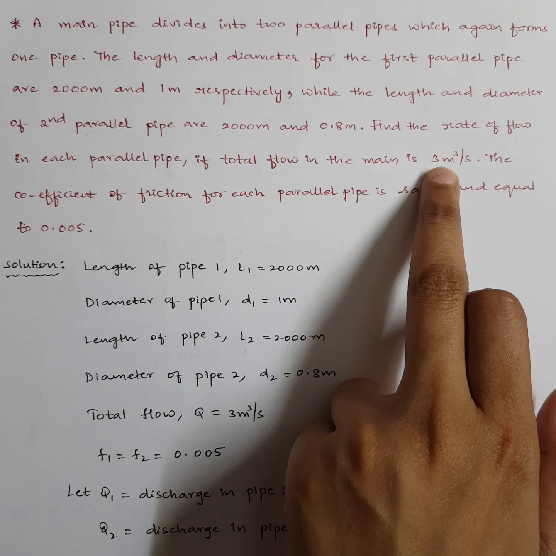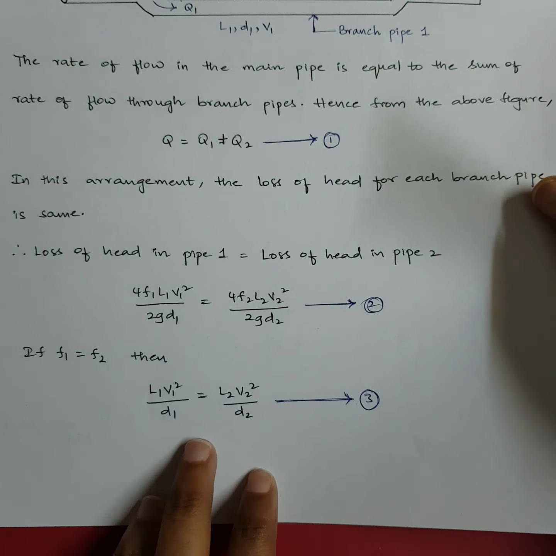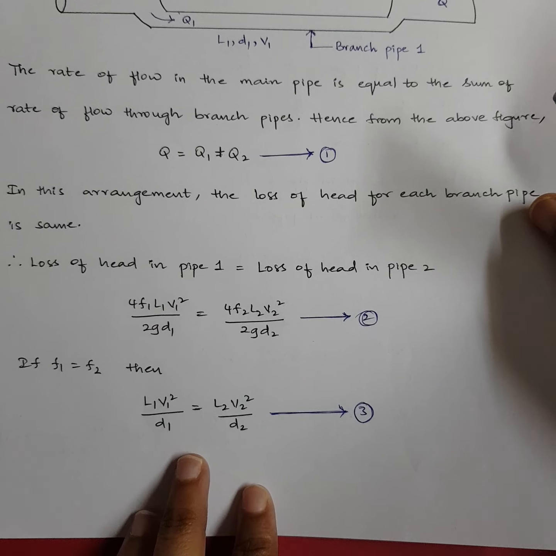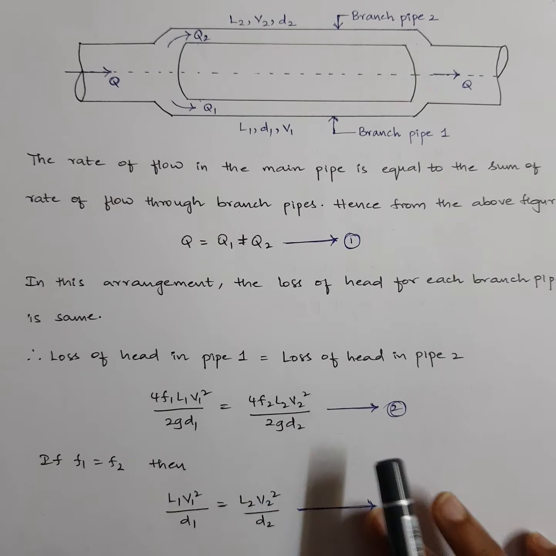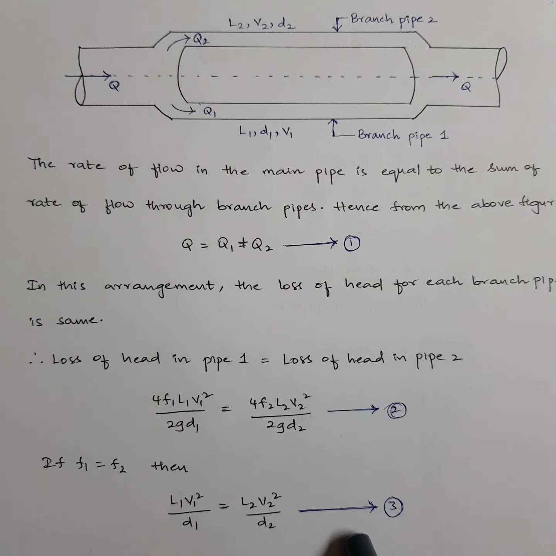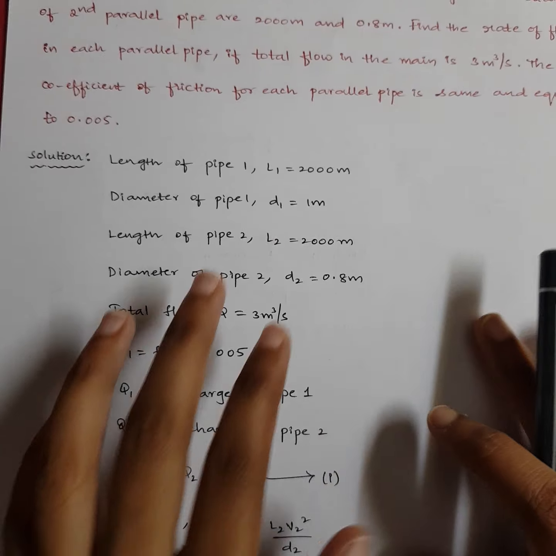Already Q is given. He told friction factor is also the same. So as I told you already, when you have same friction factor, you can just take out this equation, L1 V1 square by D1 equal to L2 V2 square by D2. Now in our problem we require first equation and third equation. Okay, now let's continue. So let's draw the given data.